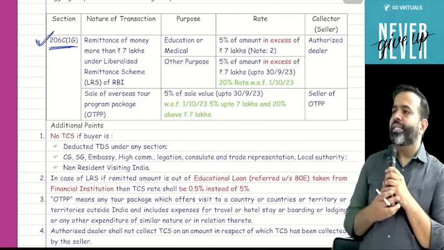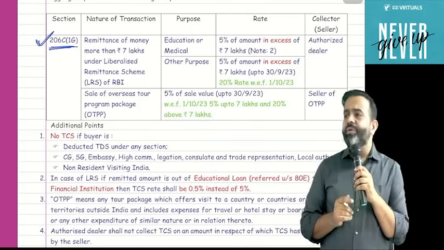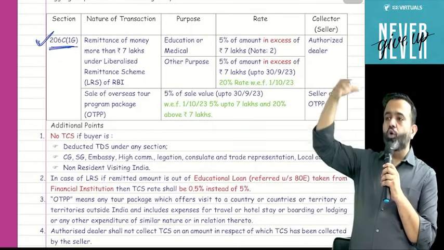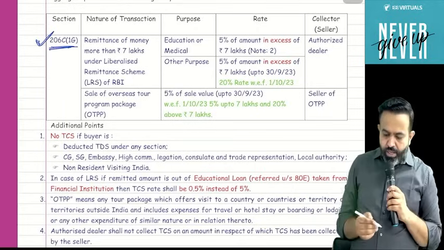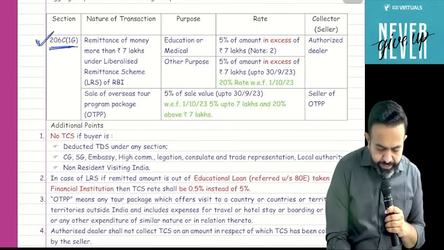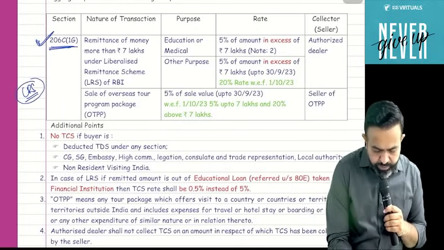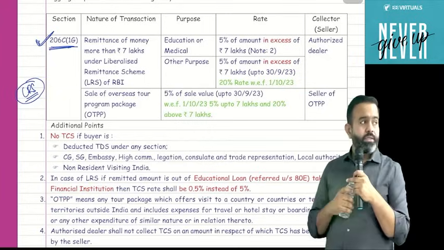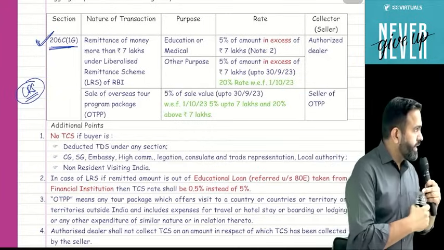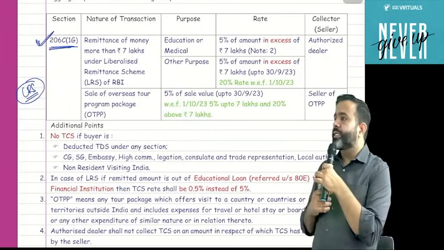Section 206C(1G). How can you remember 1G? G means global. Global means they are talking about some global thing. Now guys, do you know about the LRS scheme? What is the LRS? LRS means Liberalised Remittance Scheme.